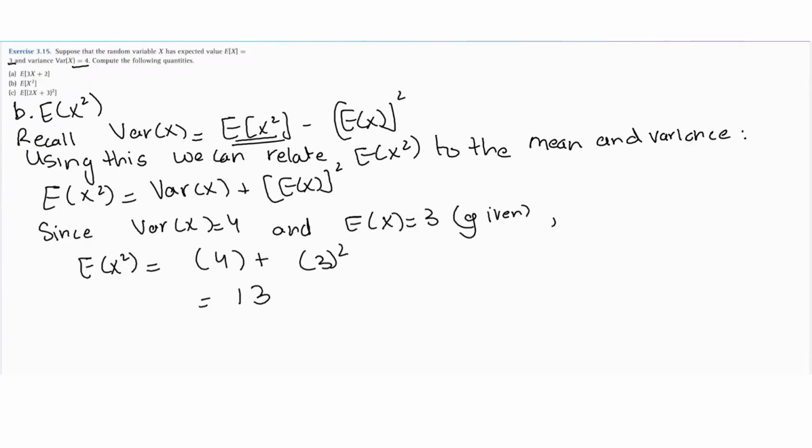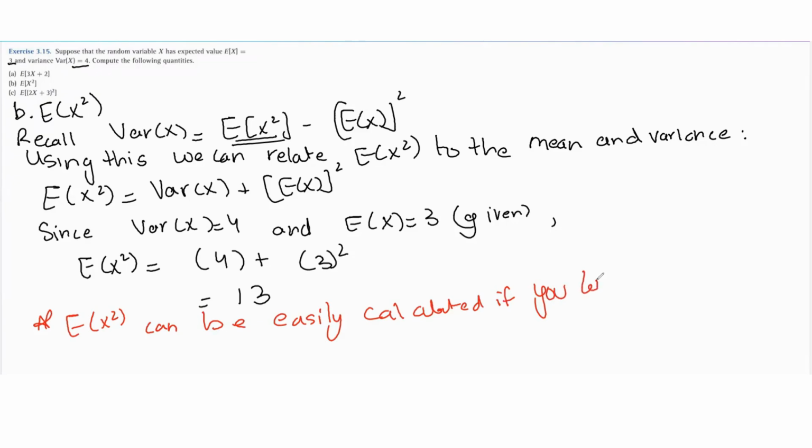Here the key point to remember is that the expected value of x squared can be easily calculated if you know the variance of x and the expected value of x, which we knew in this part.